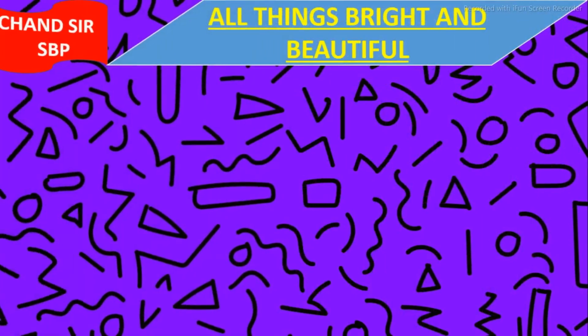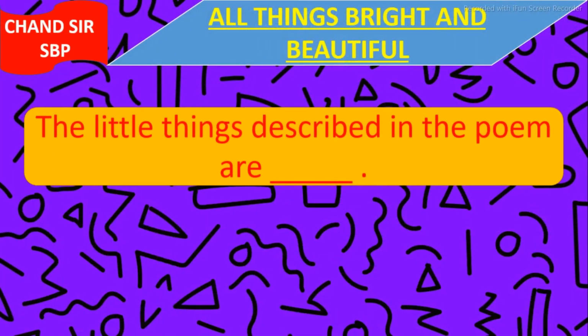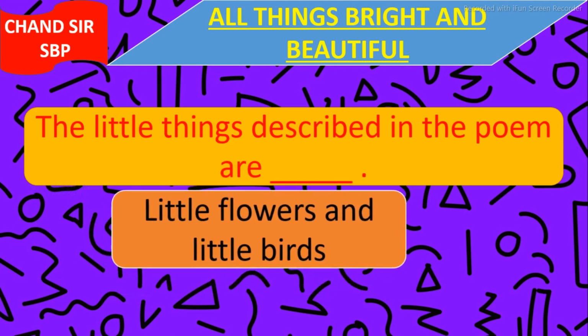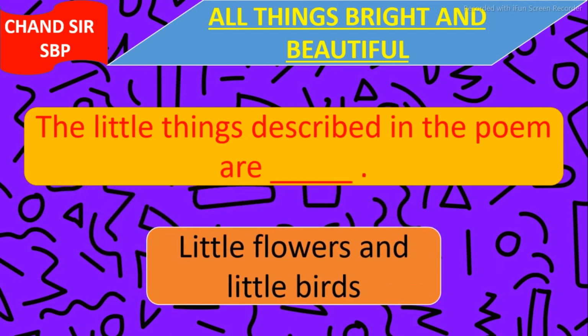Our next question is, the little things described in the poem are blank. The answer is little flowers and little birds. What are the little things? The little things are little flowers and little birds.